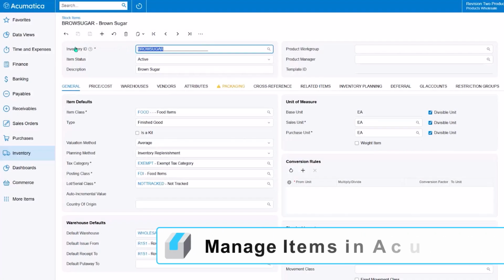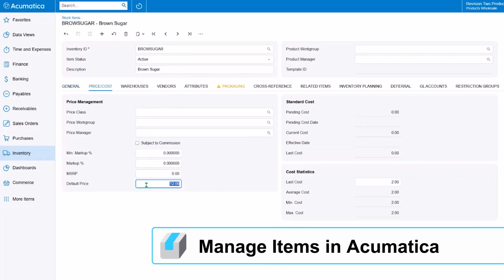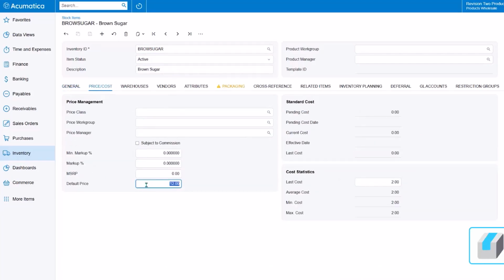Set up and manage inventory items for your BigCommerce storefront within Acumatica. Here, you can manage item details, including default prices. You can also manage customer-specific prices and promotional discounts for more complex B2B and B2C scenarios.